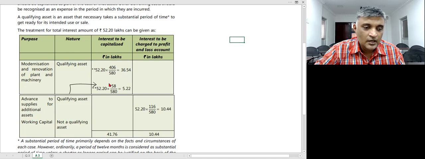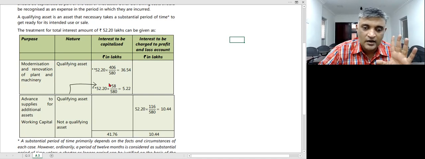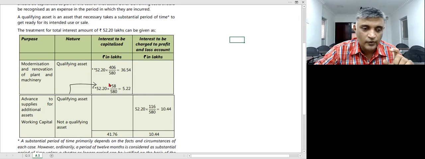If that be the case, how did you arrive at this 36.54 plus 5.22? 52.2 is the total interest, into 406 by 580. 580 is the total institutional term loan. Out of 580, 406 has been spent on the modernization and renovation. So 52.2 into 406 by 580 will give you 36.54.